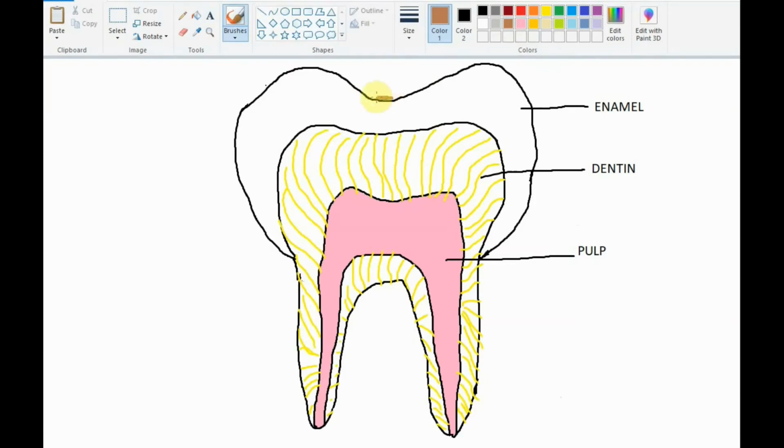Whether it is from the pit and fissure or smooth surface caries, the lesion progresses inwards. We should remember here that the caries follows the direction of the enamel rods and forms a triangular shaped lesion within the enamel. The orientation of this lesion varies between pit and fissure caries and smooth surface caries. The apex of the triangular lesion is towards the outer surface in case of pit and fissure caries, but in case of smooth surface caries, the base is facing outwards.